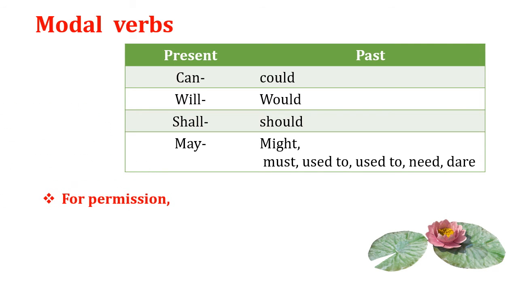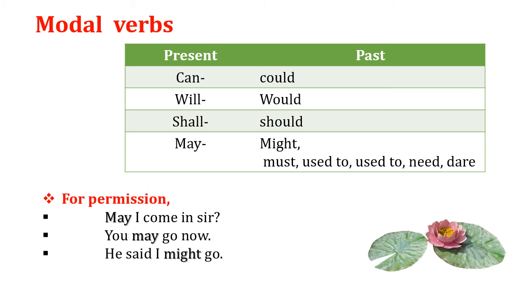For permission, how we use the modal verbs with the main verb, let's see. May I come in, sir? Here the word may is a modal verb and it is asking permission, and the main verb is come. You may go now. Here also may shows permission. He said I might go. So in this sentence go is the ordinary verb and might is the modal verb. These are for permission.